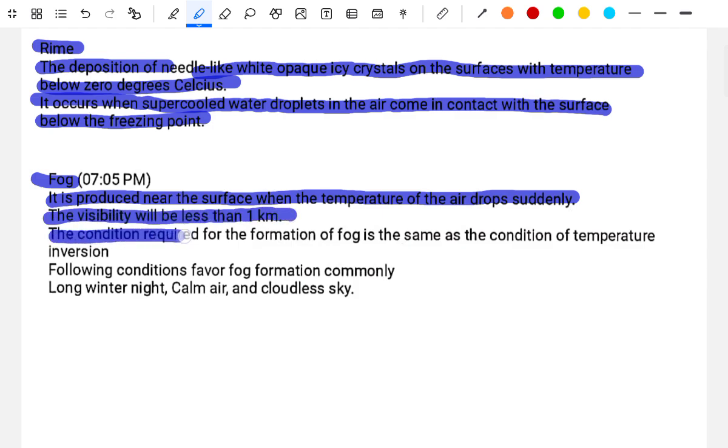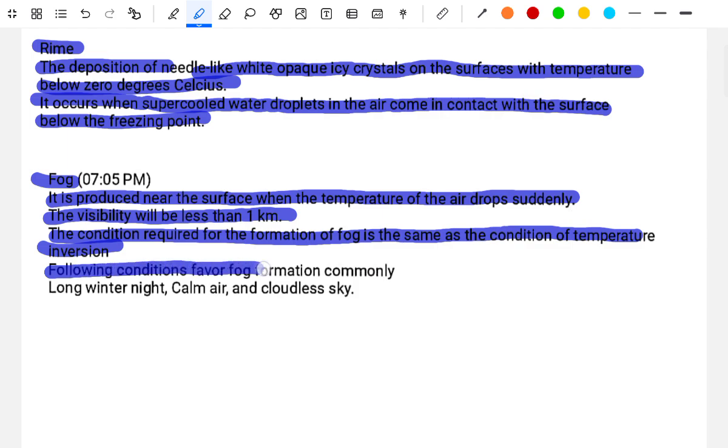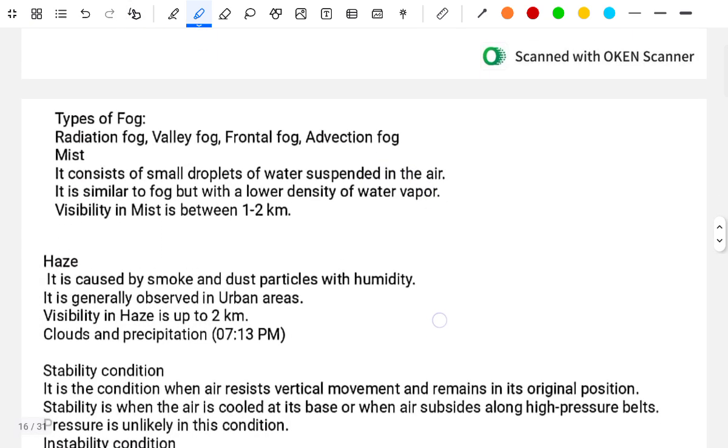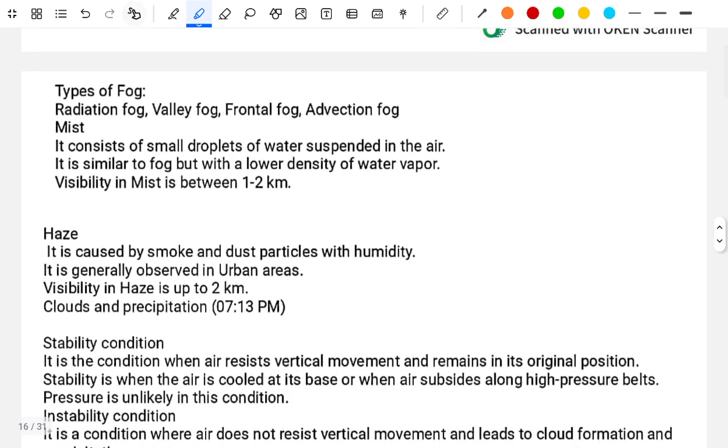The condition required for the formation of fog is the same as the condition of temperature inversion. The fog formation is common in low winter, calm air, and a cloudless sky. Types of fog: radiation fog, valley fog, frontal fog, advection fog.